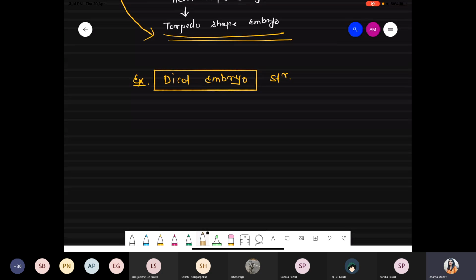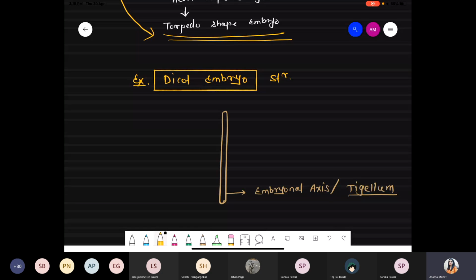Dicot embryo structure. Dicot embryo has an embryonal axis. This one. This embryonal axis is also called the tigellum, the central part.